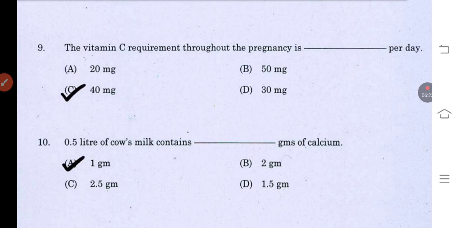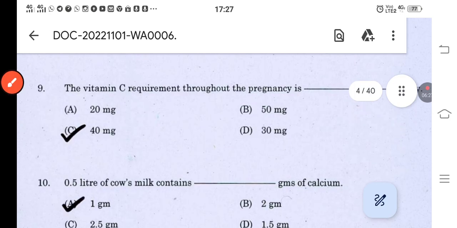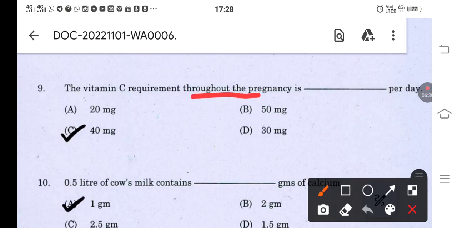Here we have to understand that the question is about throughout pregnancy. But at the end of the question they have mentioned per day.